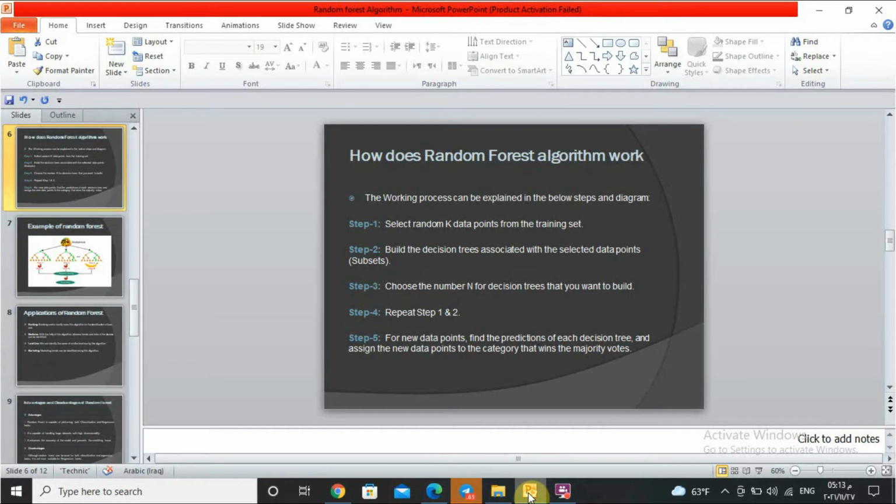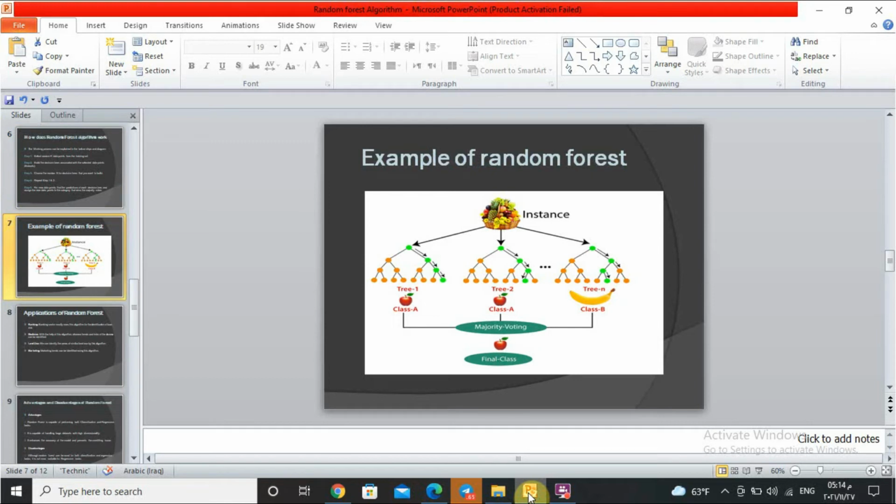Step 5 is, for new data points, to find the prediction of each decision tree and assign the new data points to the category that wins the majority votes.